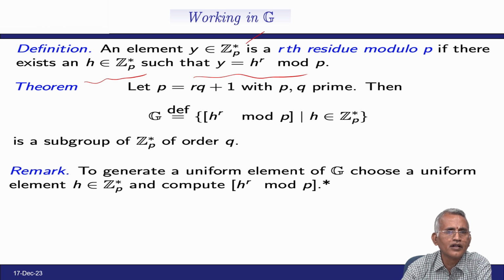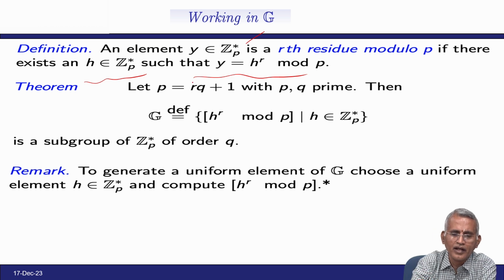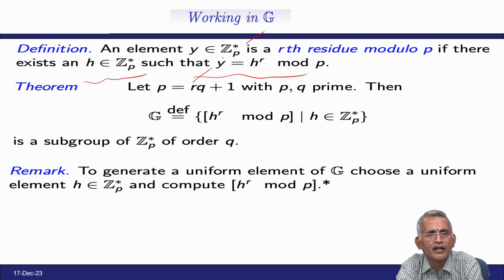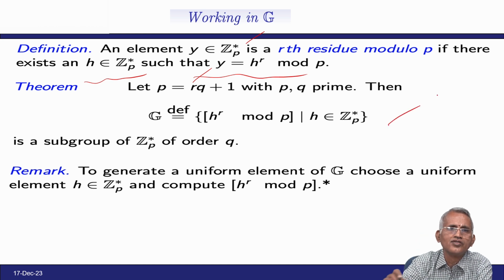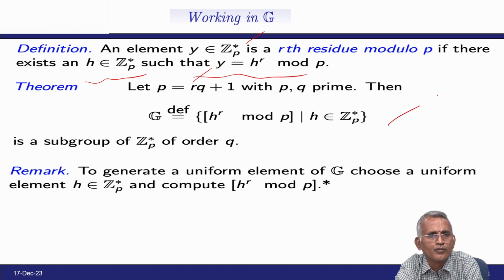According to the division algorithm, let p equal r times q plus 1, with p and q prime. Then G can be written as the subgroup generated by h^r modulo p, a subgroup of Z_p* of order q.